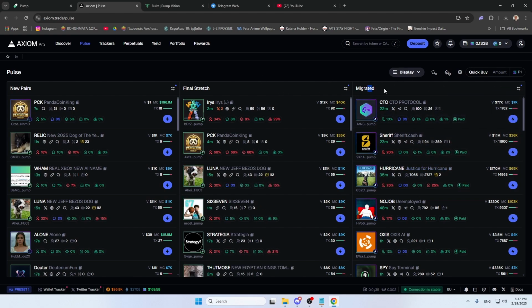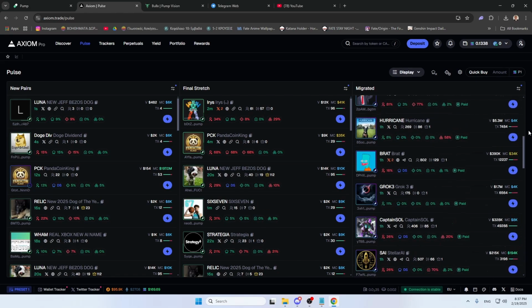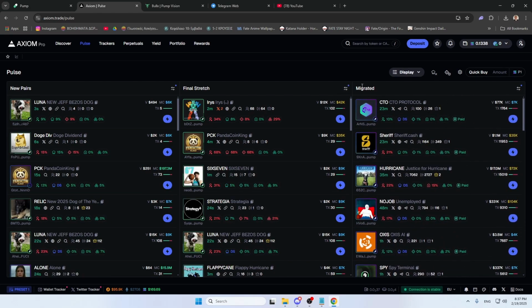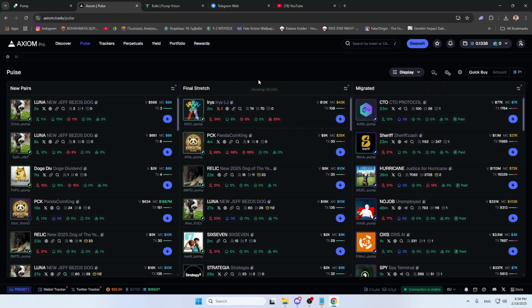Now, the migrated ones are obviously coins that went into Raydium, they migrated successfully, and now they are ready to keep trading and get more people, right? Go high, like in market cap.